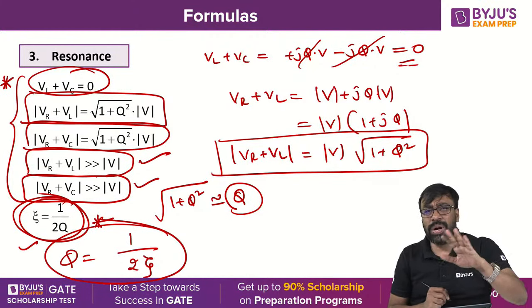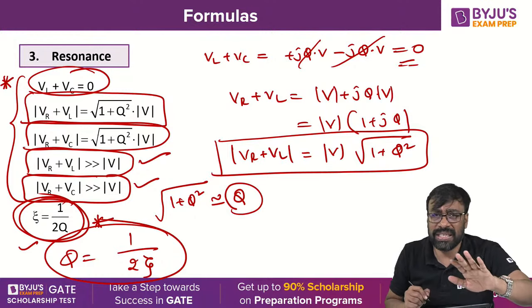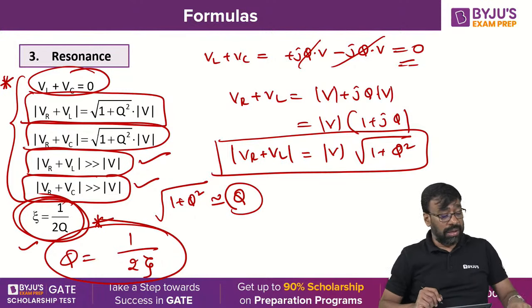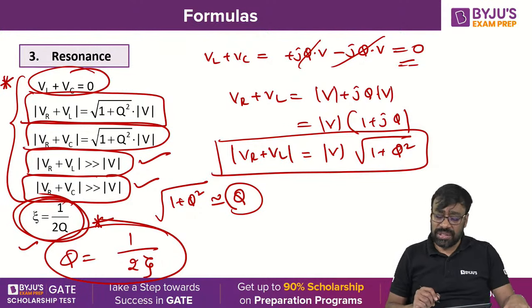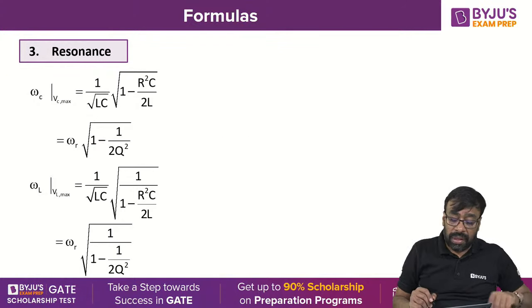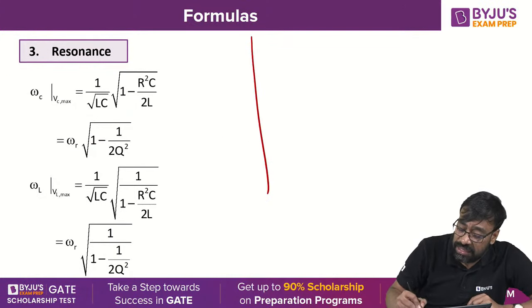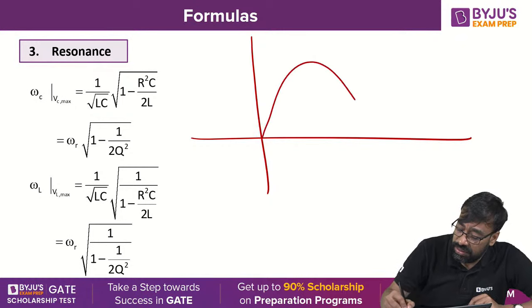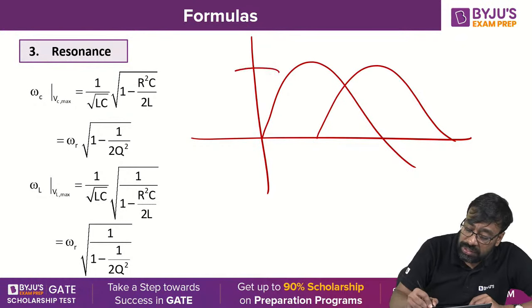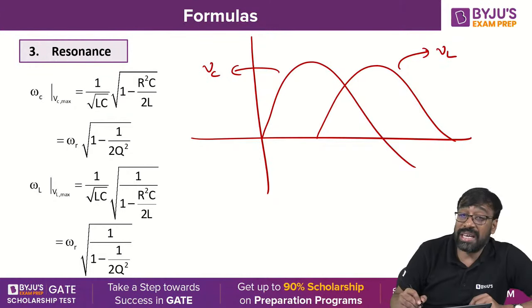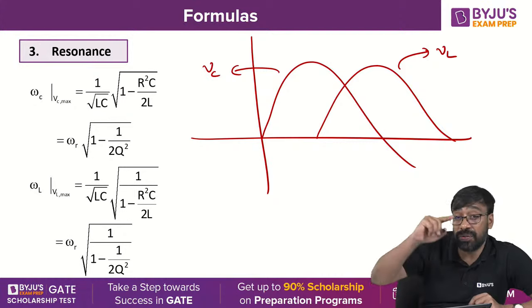These are all very important. Resonance is a very important topic in AC circuits, and you frequently get questions on resonance. Now, there are certain waveforms you must remember. This is VC, this is VL. The voltage across the inductor and the voltage across the capacitor also vary sinusoidally.